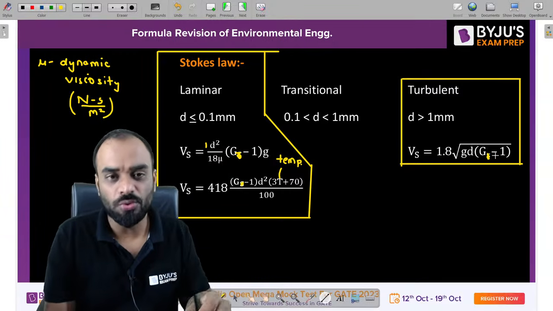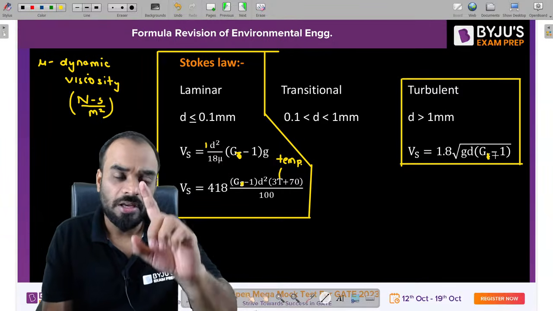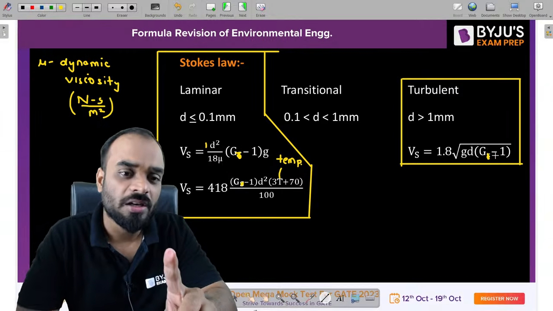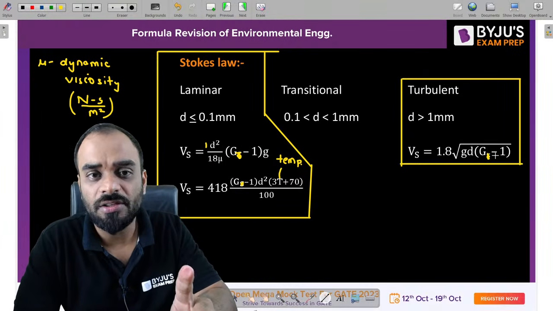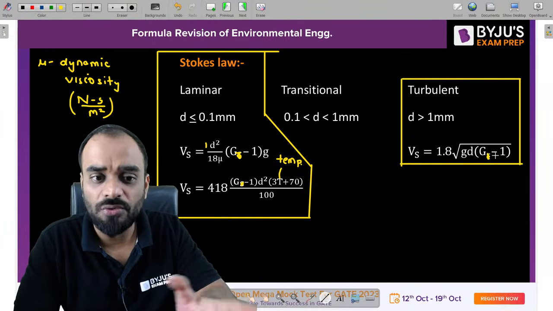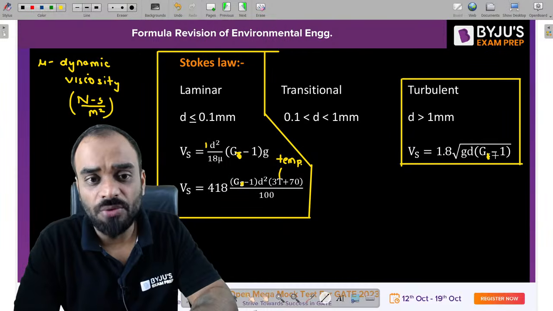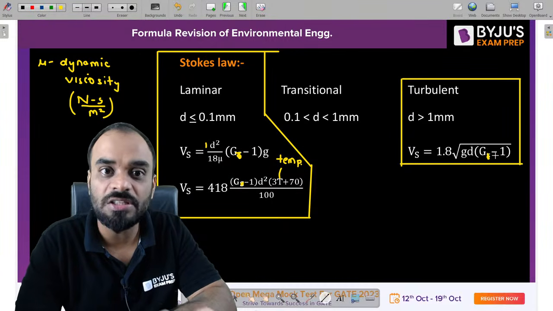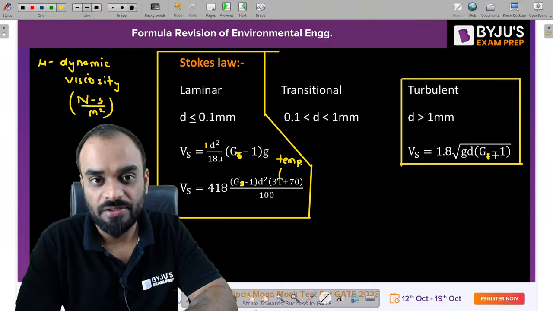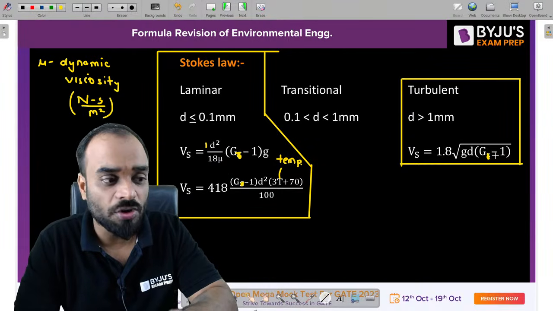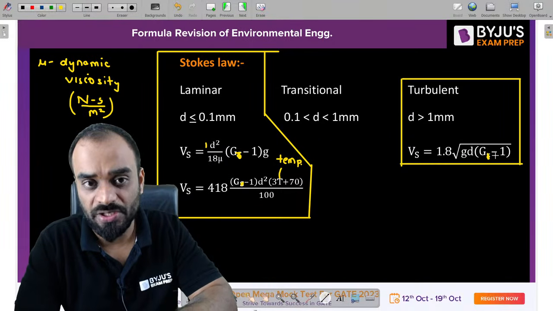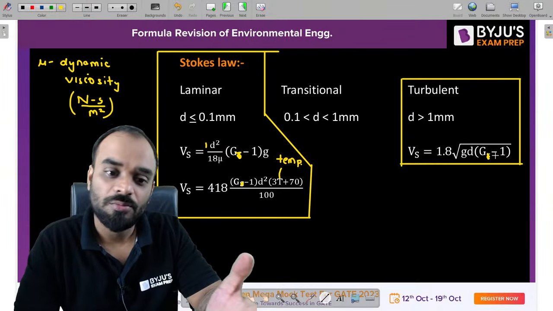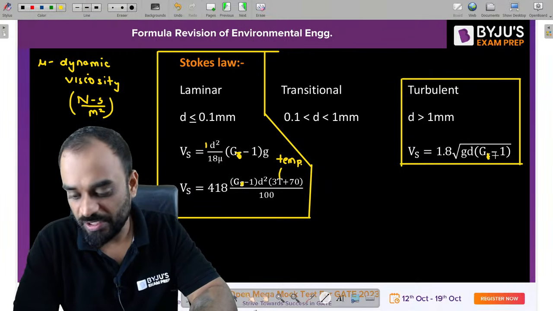But guys, let me explain one thing over here. In your water treatment plant, mostly your water treatment units are working in the laminar situation only. That's why you have to use Stokes' law. But in case of a wastewater treatment plant, you have to use laminar, transition and turbulent. All three situations are there in various units, right? So that's why in a wastewater treatment plant, we have to use these three situations. But if we talk about a water treatment plant, mostly you will get the laminar situation only. Okay.